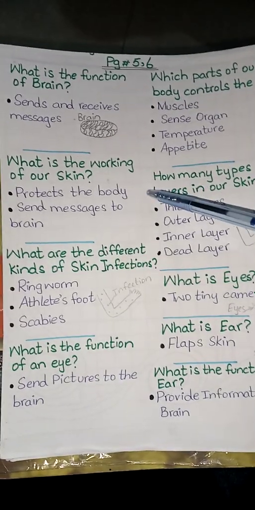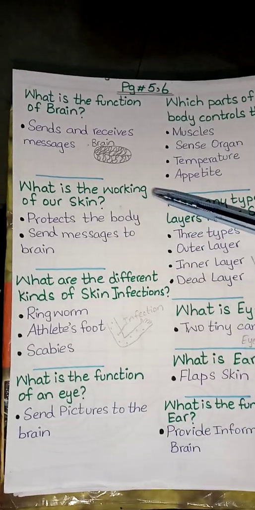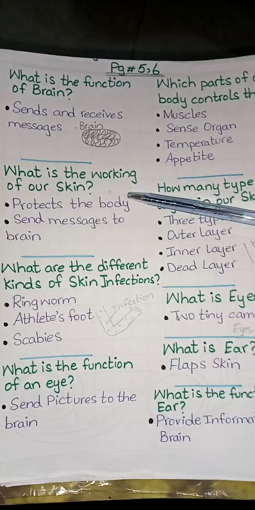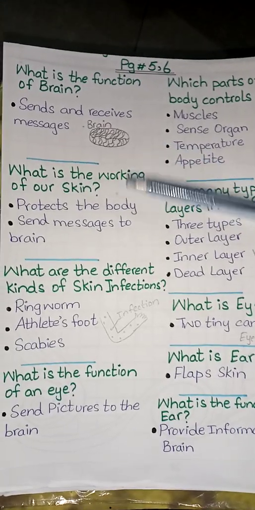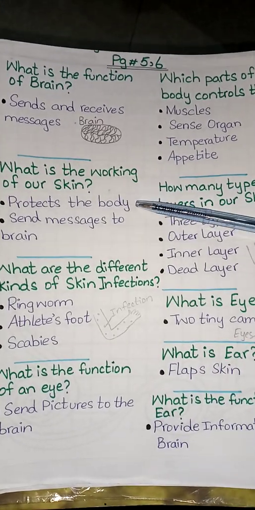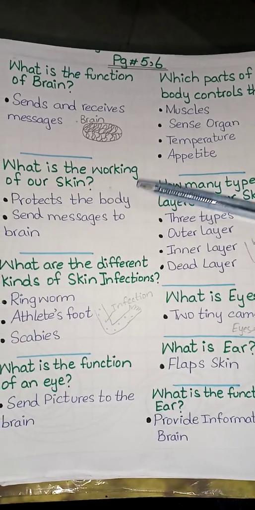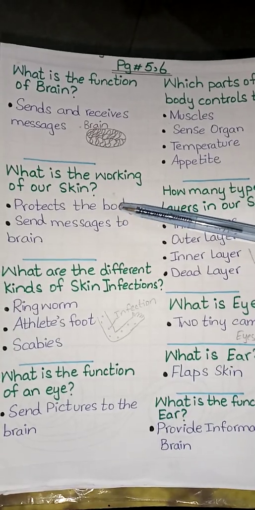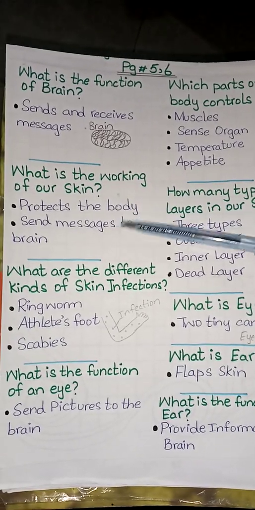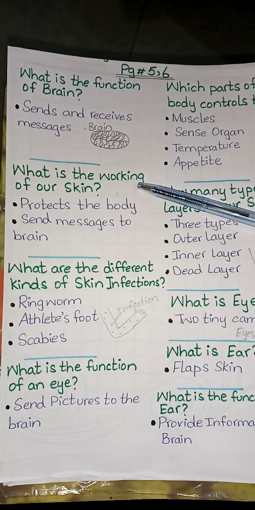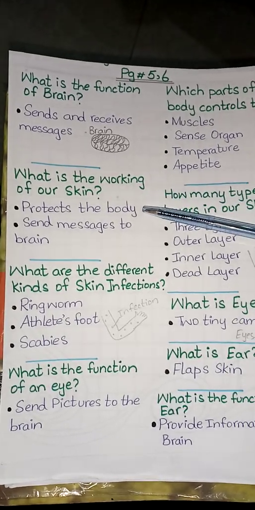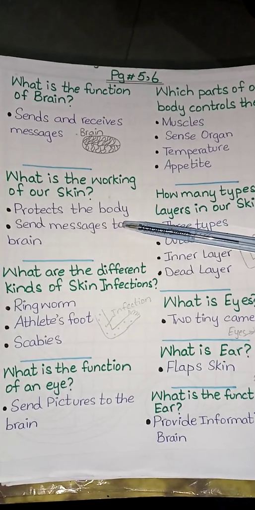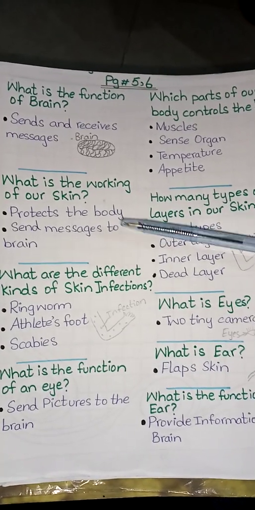The next topic is the working of our skin. Skin is like a coat that protects our body from germs from the external environment, and it also sends messages to the brain and gives your body the sense of touch. What is the working of our skin? The working of our skin is to protect the body from germs, and it sends messages to the brain to give the sense of touch.